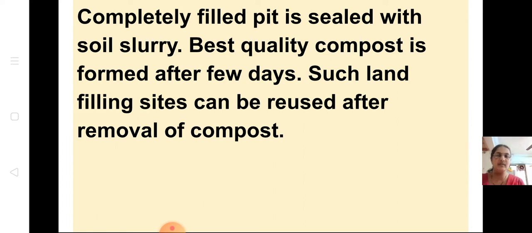In the exam, if they ask about a landfilling site, you draw the same diagram, but actually there is no sewage water or sewage treatment in this landfilling. Only a pit is formed, lined with plastic, and all the degradable waste is dumped into it. It is sealed with soil slurry, and dry leaves are put in. It is closed, and the best quality compost is formed after many days, and this pit can be reused for next dumping. Okay, this is a landfill site.